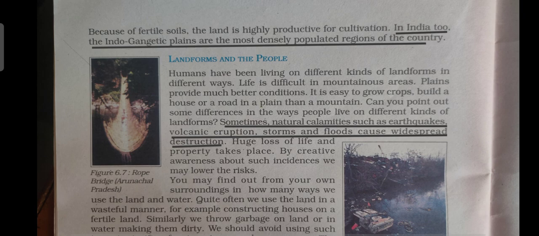But children, by taking some steps, like creating awareness about such incidences, we can lower the risk of natural calamities. Like we can plant more trees to lower the risk. Then we can shift or relocate the people who live in the exposed area. We can also prepare emergency supplies. So by doing all these things, we can lower the risk of natural calamity.